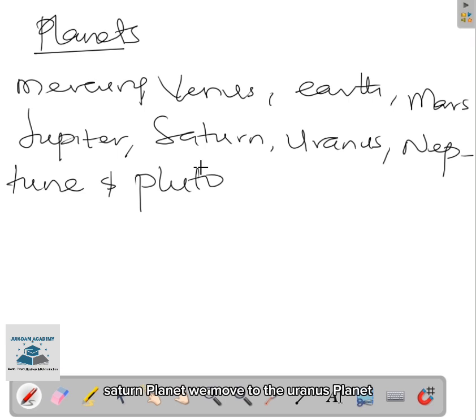We move to the planet Uranus. The most distinctive characteristic of Uranus is that it spins on its side, with one pole facing the sun. One theory suggests that Uranus was struck by a large object and knocked onto its side.